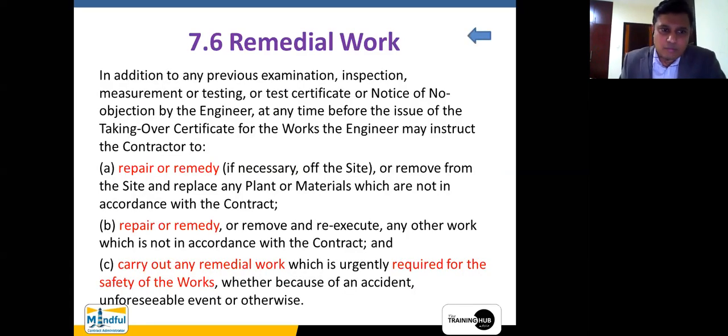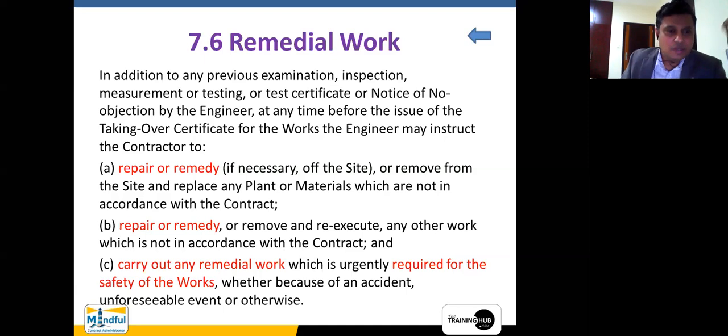Now it says item A, repair or remedy if necessary on the site, or remove from the site and replace any plant or materials which are not in accordance with the contract. Now, whose fault is that? This cannot be the fault of the engineer. This cannot be the fault of the employer. The sole responsibility lies with the contractor, because he is not doing it in accordance with the terms and conditions of the contract.